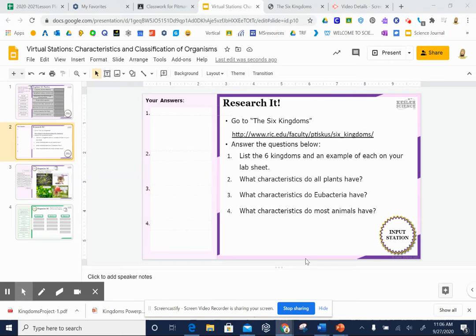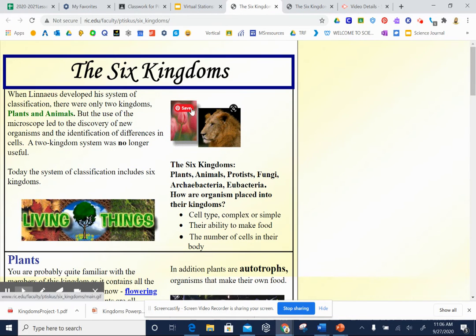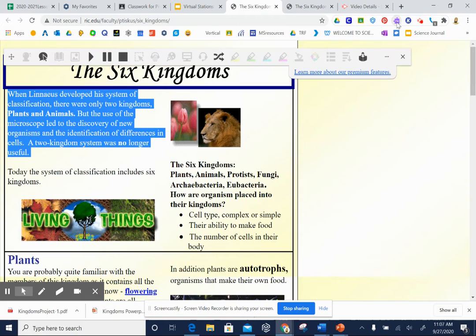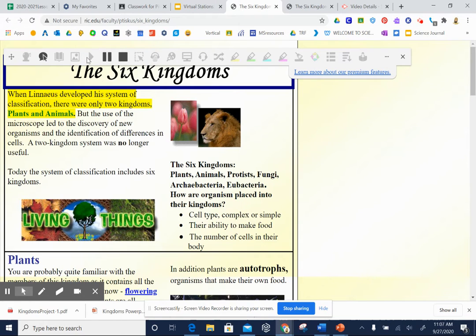Okay, for the Research It station, it says go to the Six Kingdoms, and it's a website. So you're going to click on it and open up the website. You do need to read it, but remember, you can use your Read&Write extension if you have it, and you can play. If it's going, there it goes.